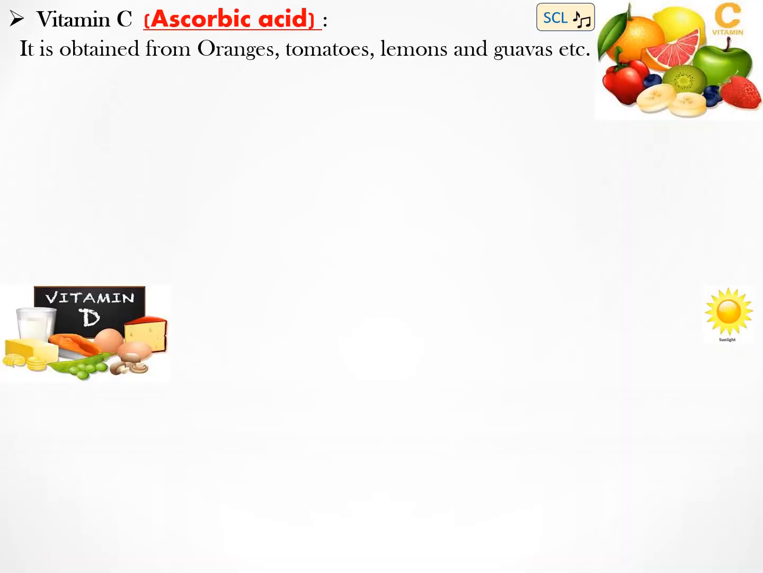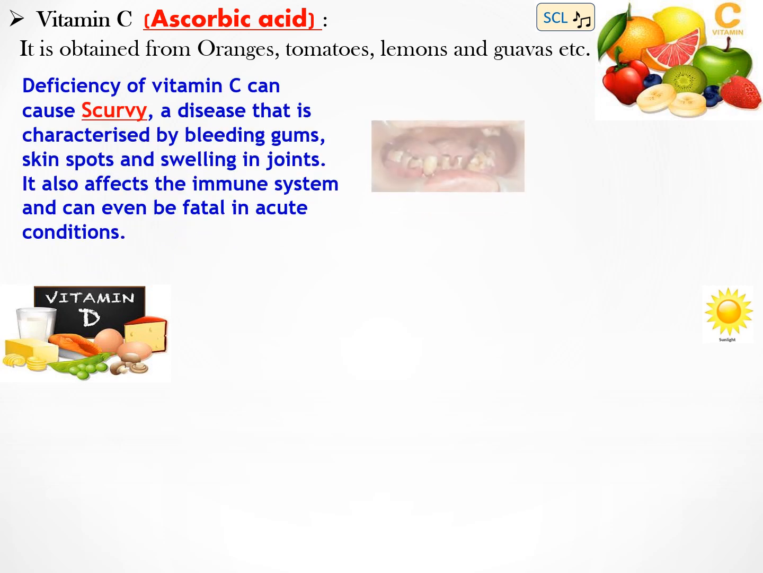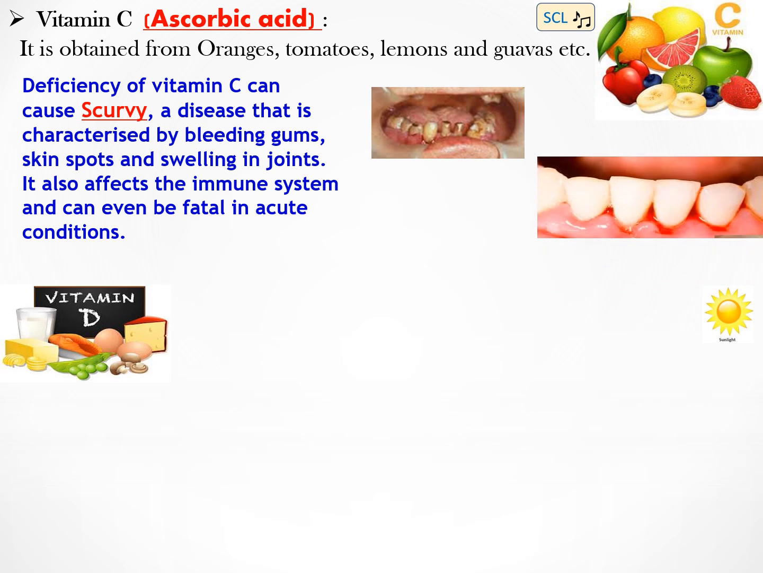Vitamin C is also known as ascorbic acid. It is obtained from oranges, tomatoes, lemons, guavas, etc. The deficiency of vitamin C can cause scurvy. It is a disease that is characterized by bleeding gums, skin spots, and swelling in the joints. It also affects the immune system and can even be fatal in acute conditions.